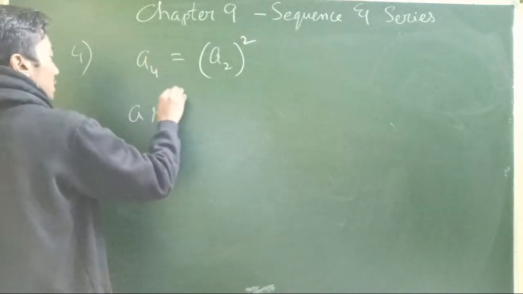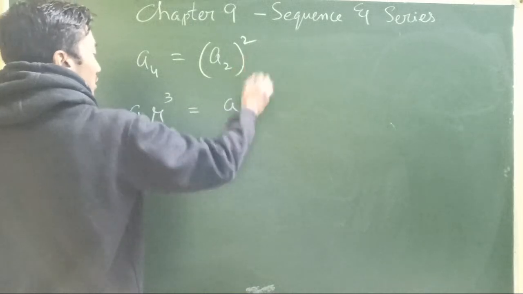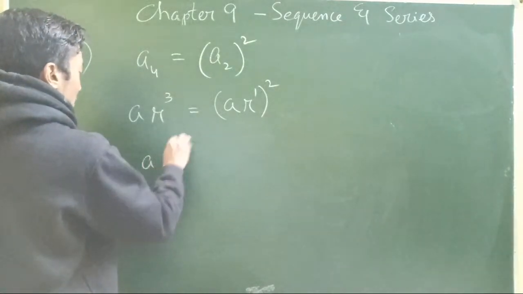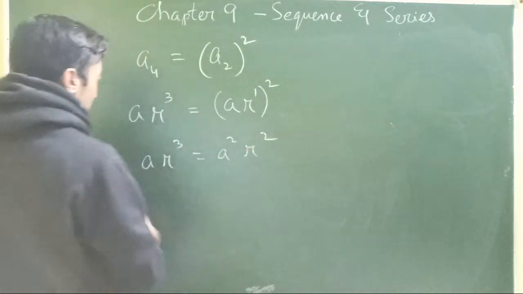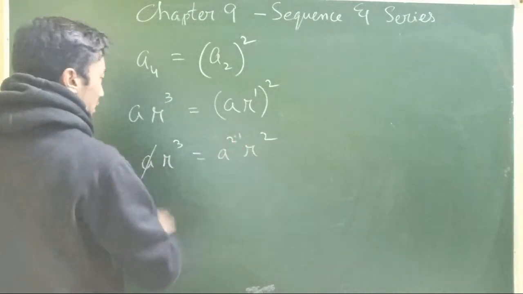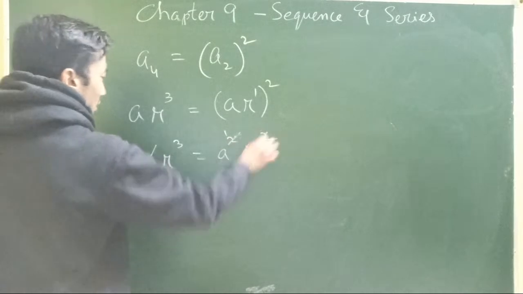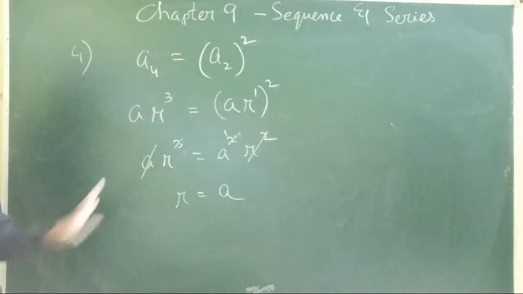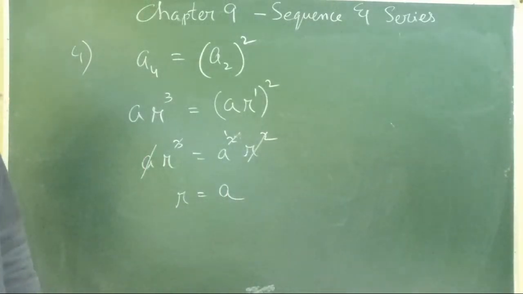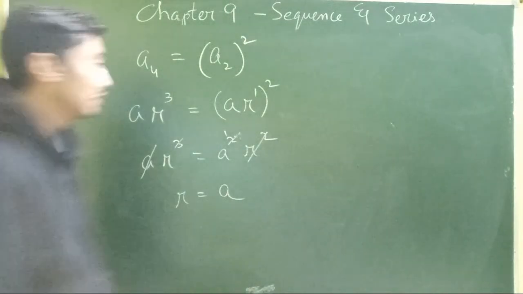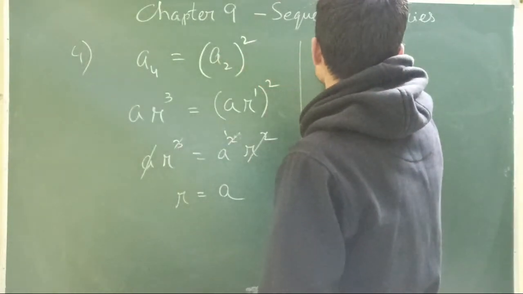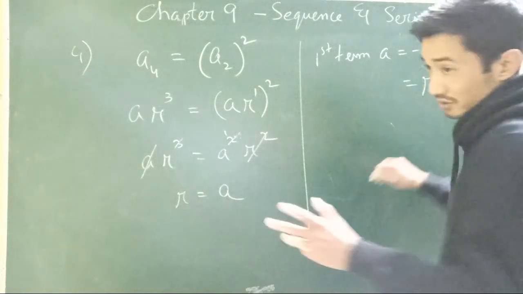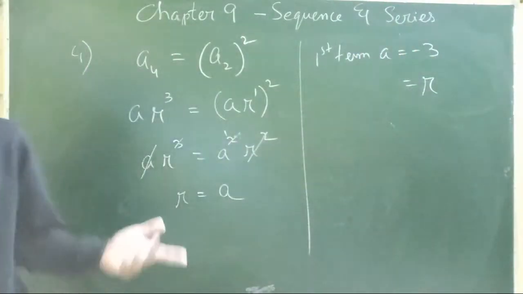So that is a r power 4 minus 1, 3. A r power 2 minus 1, 1. I'm just reducing one step. Okay? A r cube equals a square, r square. So 1a, 1a, r square, 1r. So we have r is equal to a. So that's what we have. Alright, and then what is given is the first term is minus 3. First term a is minus 3. That means r is also minus 3. Okay, because that we already got from this equation.